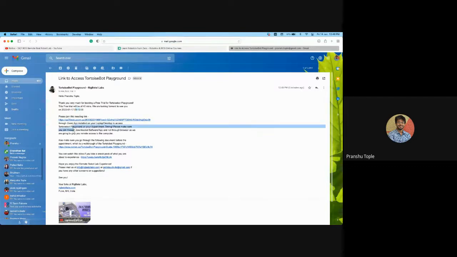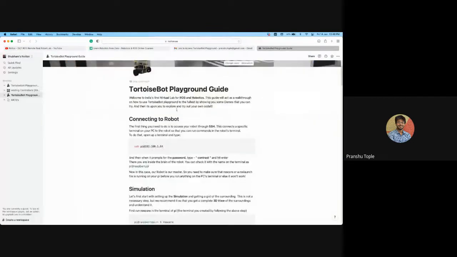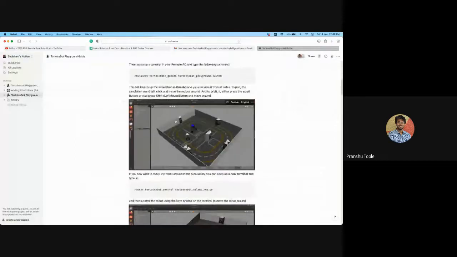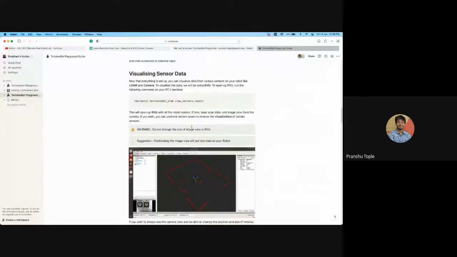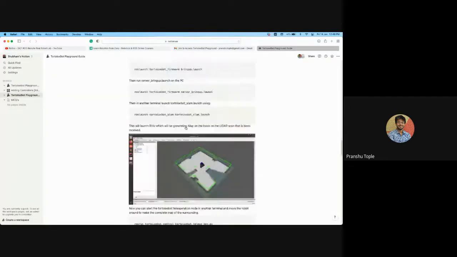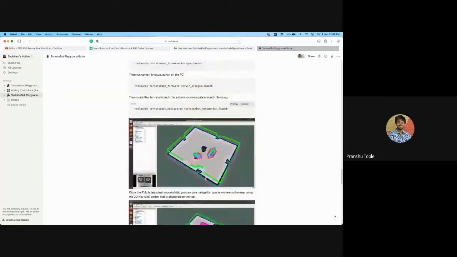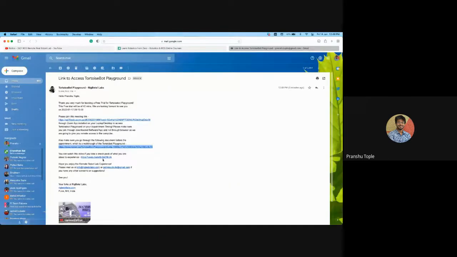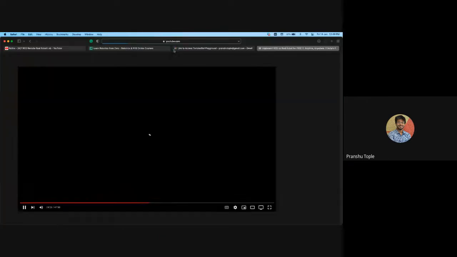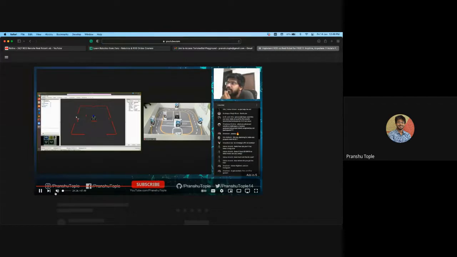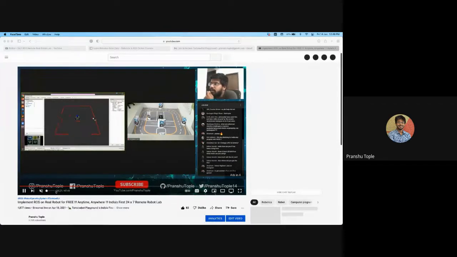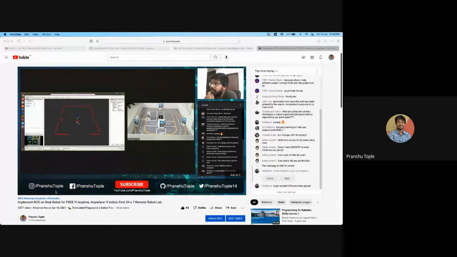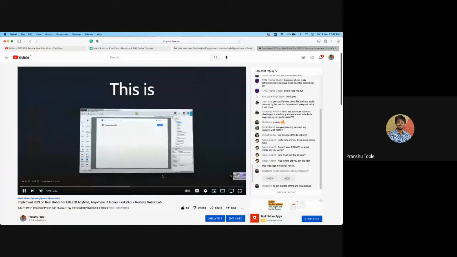Before this appointment, if you need to learn about what it is and how it will work, just click on this link. It will have the complete playground guide, how everything works. This is the simulation and how the camera access works, how you can control the real robot. Everything is provided over here. And there is a video as well, which I made on YouTube, explaining how this remote robot lab works.